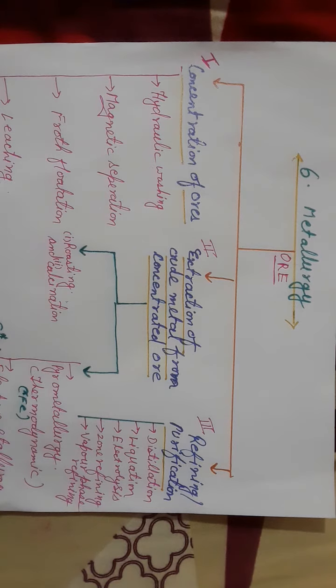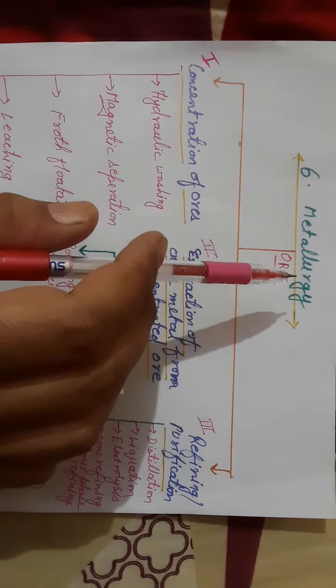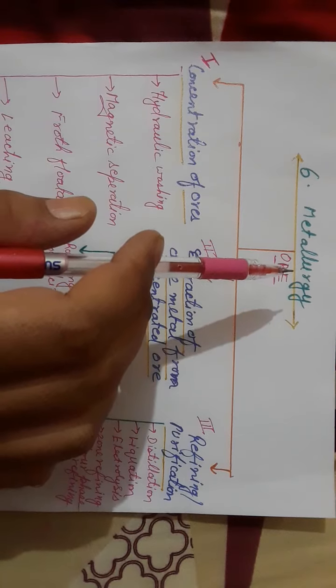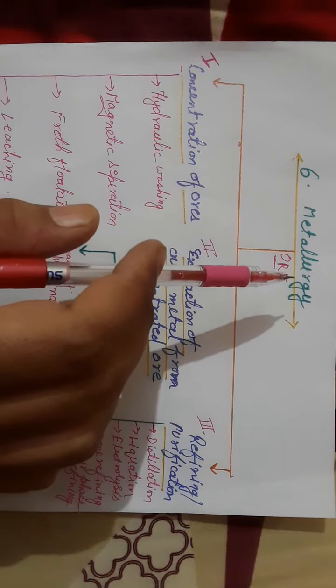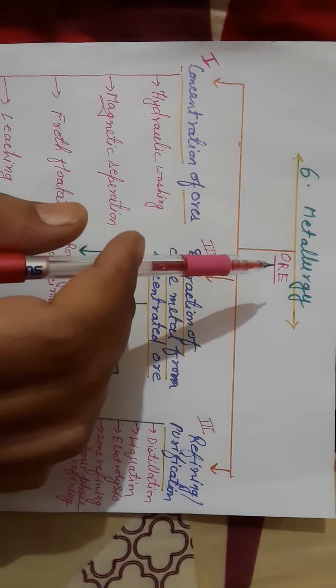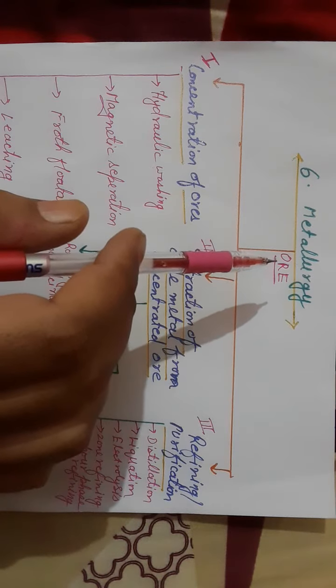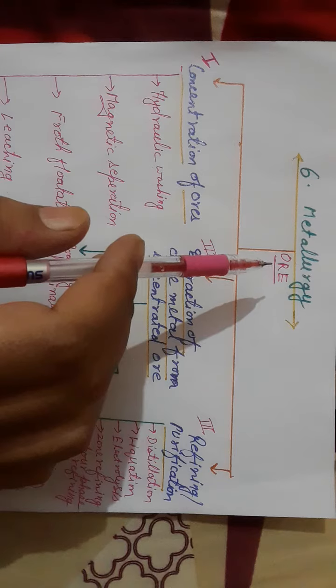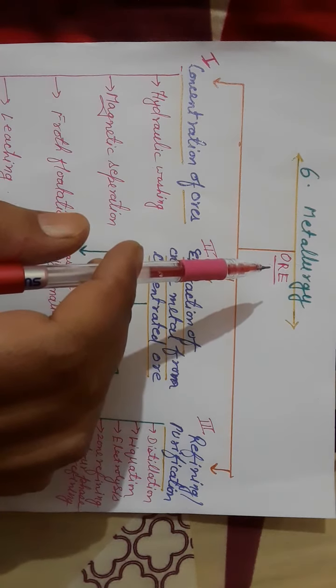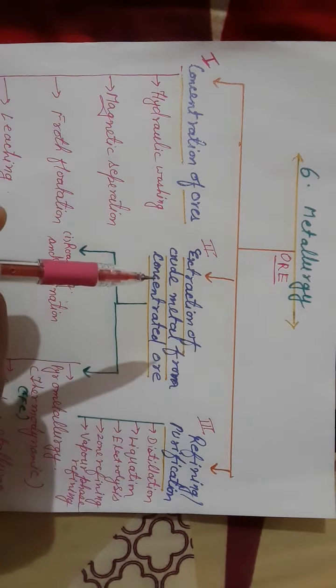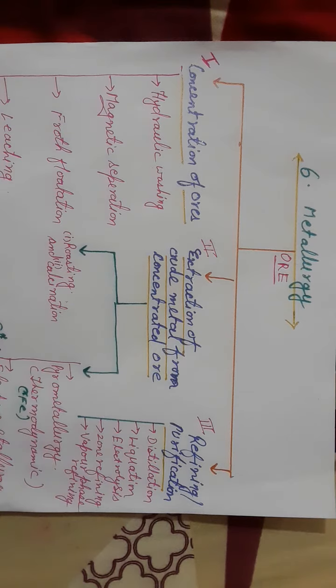Hello students, the new chapter: metallurgy. Metallurgy is a process of extracting metal from the ore. Ore is a concentrated substance which is obtained from the earth to get a pure metal economically and conveniently. This is the chapter introduction, what we are going to learn in this chapter.